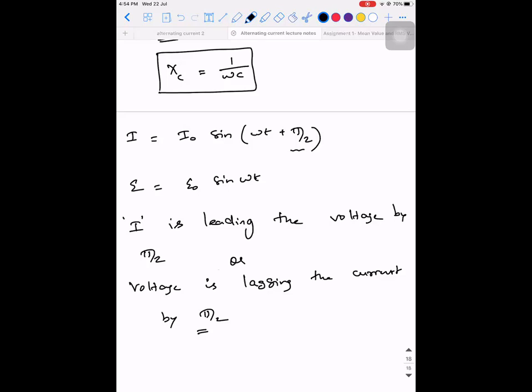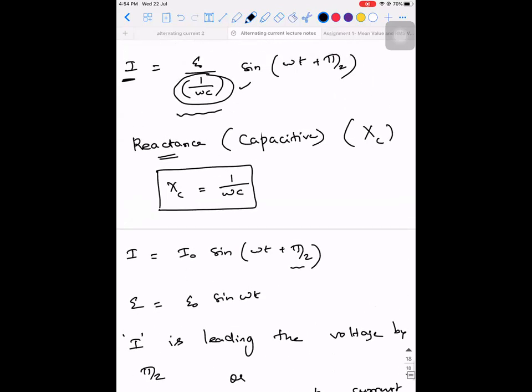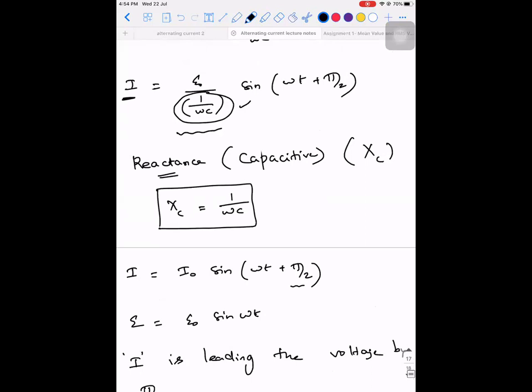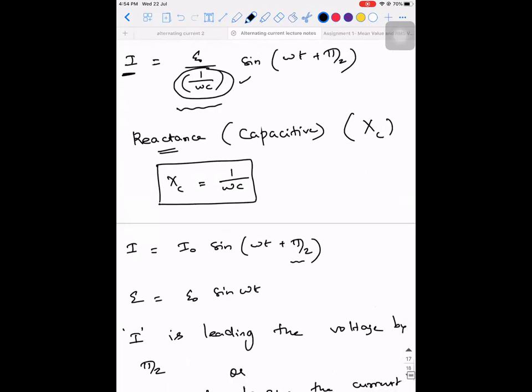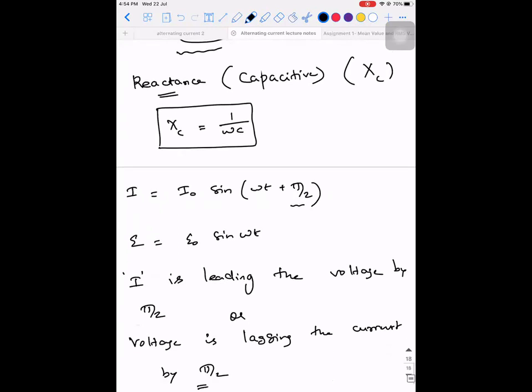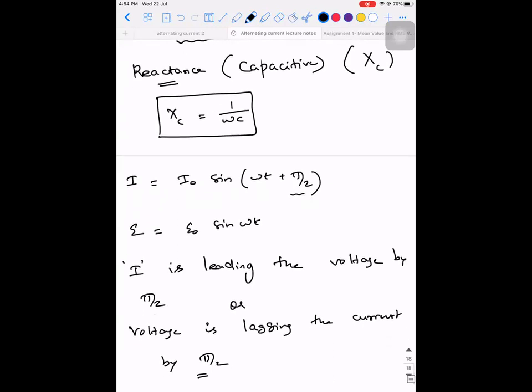Sir, can you scroll it up a little bit? This one. Yes, sir. Thank you, sir. Done, sir. See, I wrote it as reactive, and in bracket I wrote capacitive. It is actually called capacitive reactance. Have this in your mind.